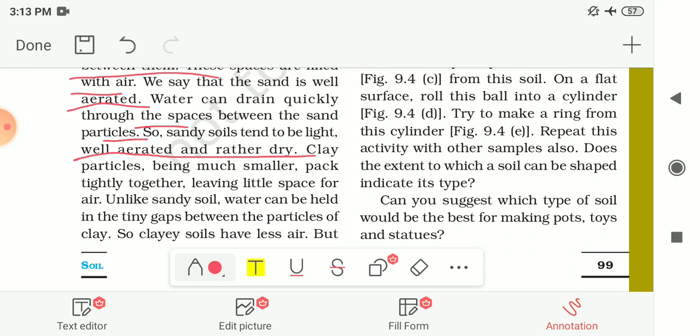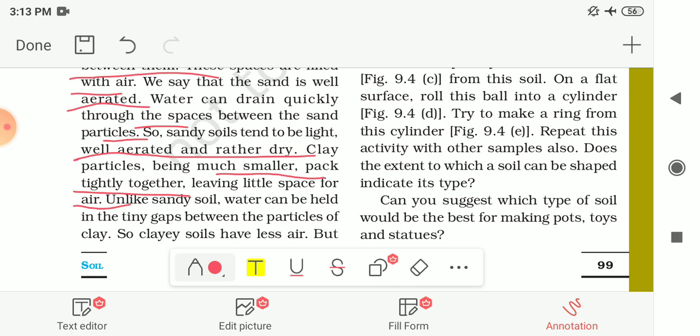Now the next type is clay soil. Clay particles are much smaller and packed tightly together. The spaces between these particles are smaller, so they fit tightly together, leaving little space between the particles for air.